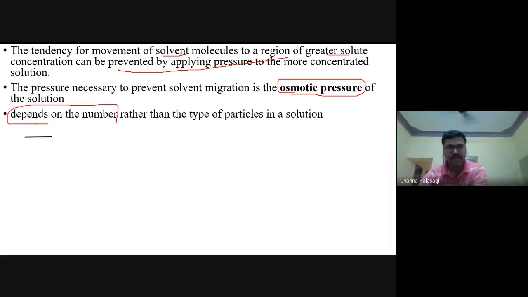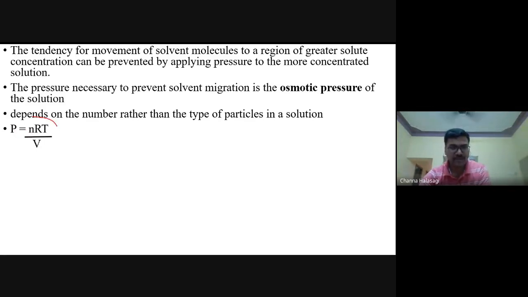This is another important thing, guys. Remember, not the type of the particles. It depends upon the number, the quantity. Why? Because you know that PV is equal to nRT, so P is equal to nRT divided by V. So PV is equal to nRT. What is this equation called, guys?